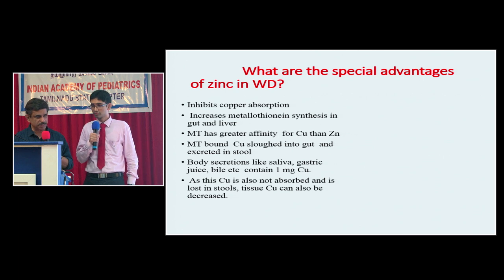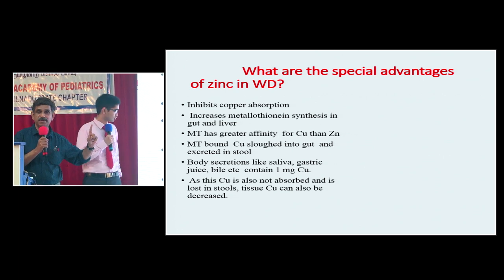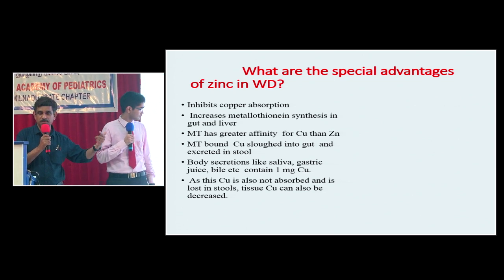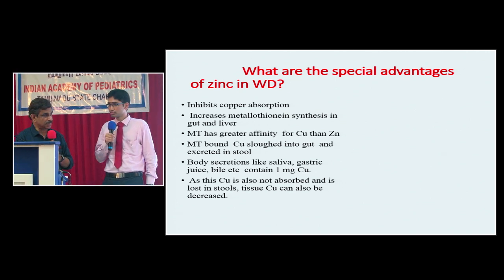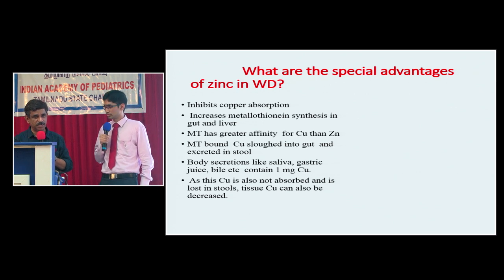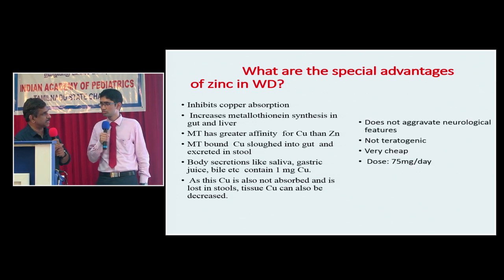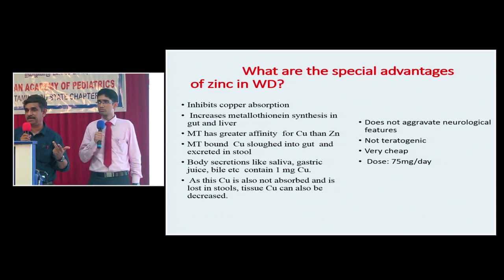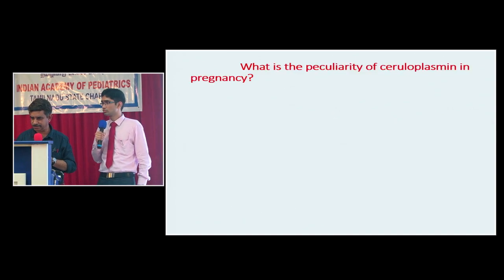Not only that, remember that our body secretions like saliva, gastric juice, etc. contain almost 1 milligram of copper. This copper will also reach the gut and can be absorbed into the bloodstream, but zinc will prevent the absorption of this copper also. That means zinc can even decrease tissue copper level. That's the reason why zinc is a very exciting drug. The point is that it does not aggravate neurological features. It is not teratogenic, unlike D-penicillamine and trientine. Very cheap. Dose is 75 milligrams per day.